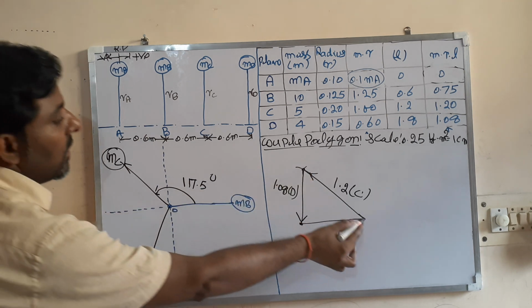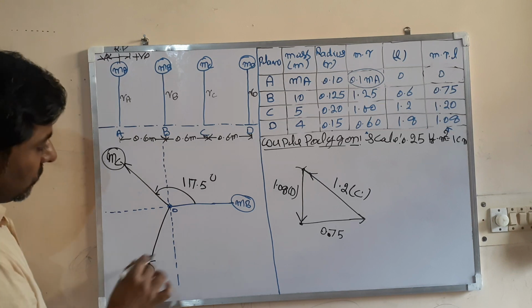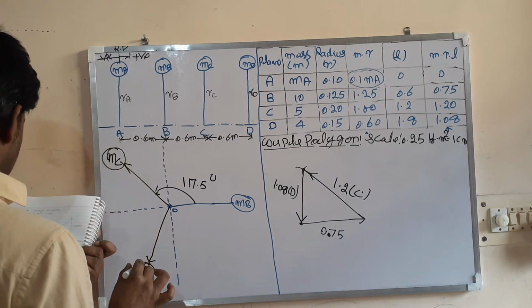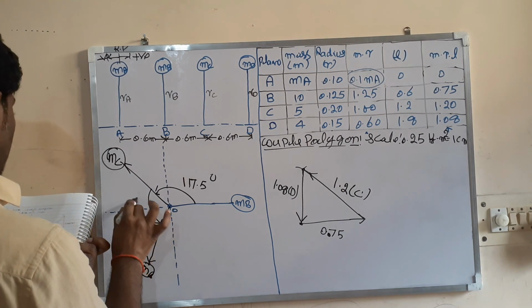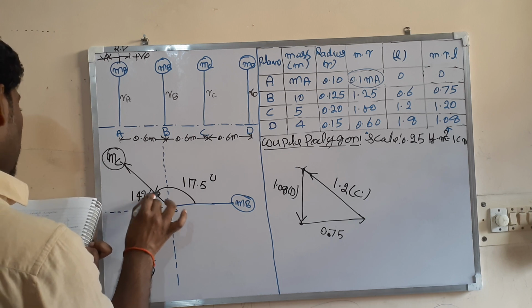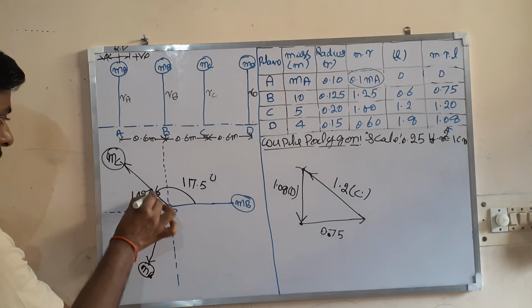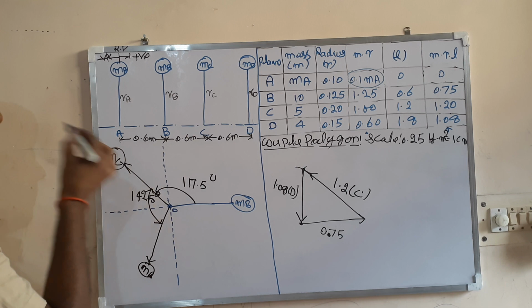Look at here. The direction of this is here, and the direction of this is here. So when you measure, you are getting this angle, from here to here, is 142.5 degrees. You are getting this from measurement.